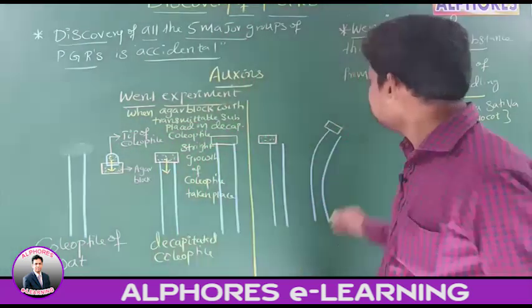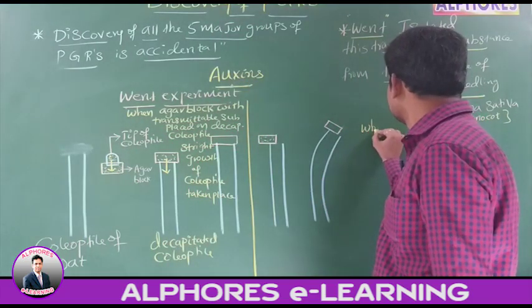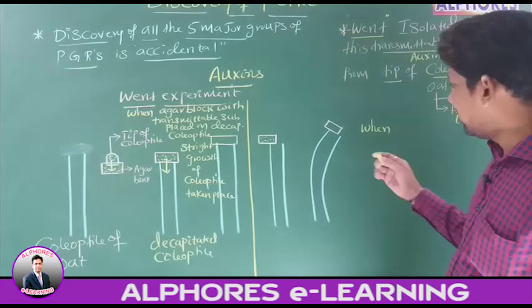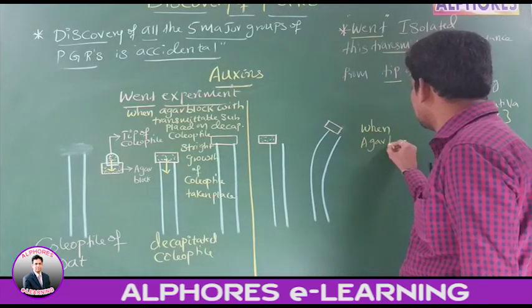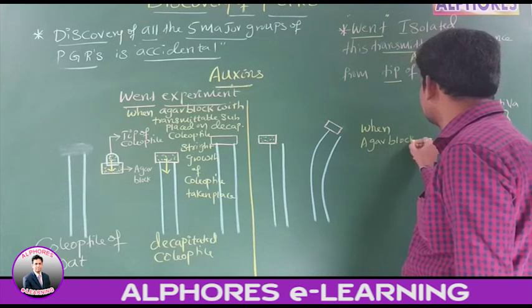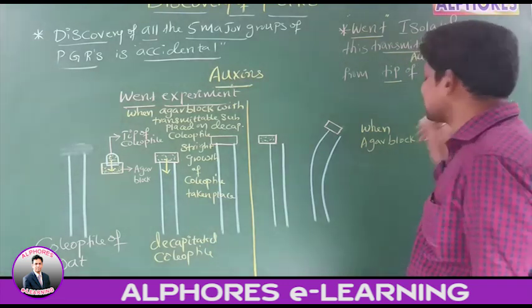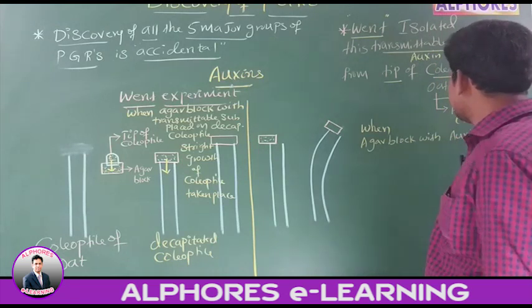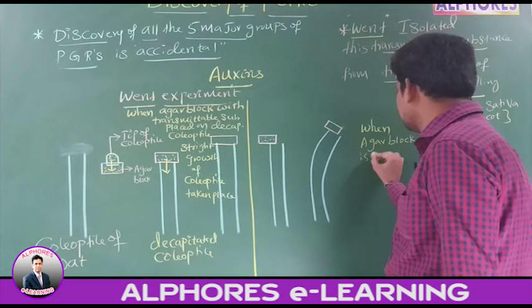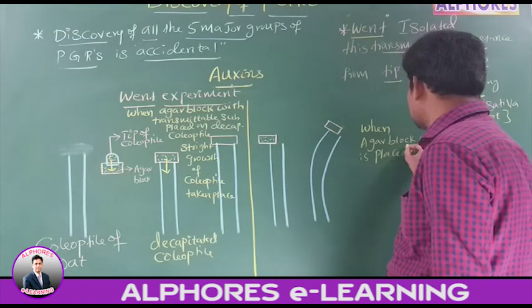Therefore, when agar block with transmittable substance is placed, what is the transmittable substance called? Auxin. Therefore, when agar block with auxin is placed, where is it placed?